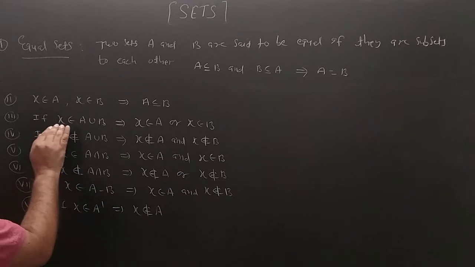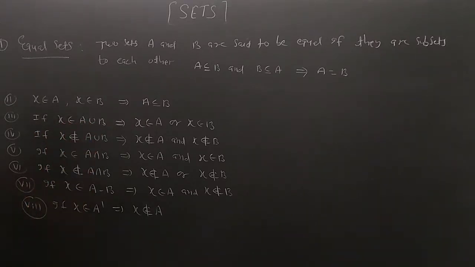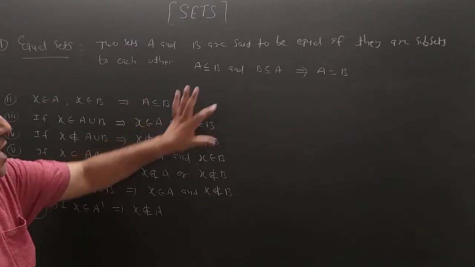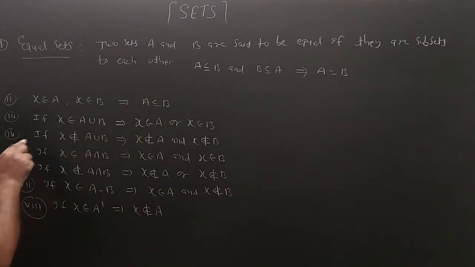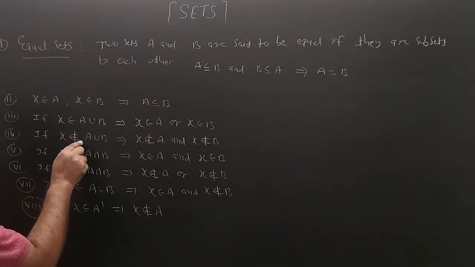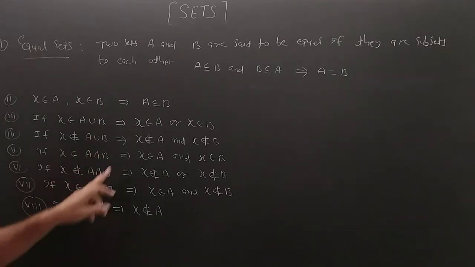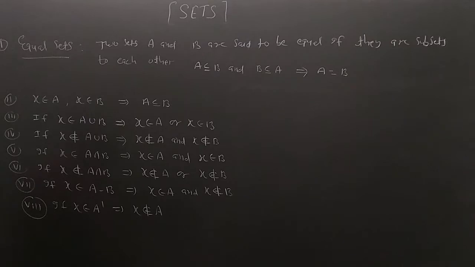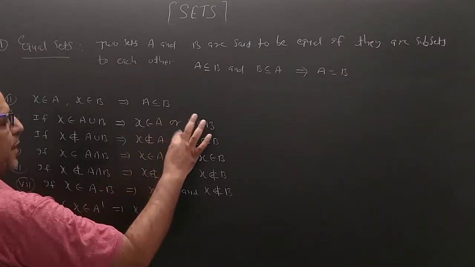Similarly, if X is the element of A union B, this shows that X is the element of A or X is the element of B. But if X is not the element of A union B, this shows that X is not the element of A and X is not the element of B. Here 'or' is replaced by 'and'.